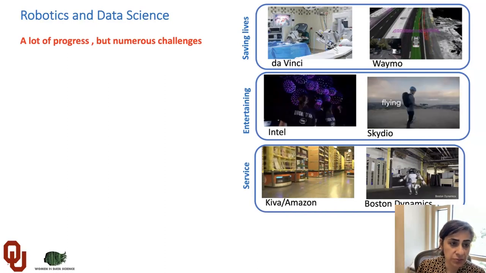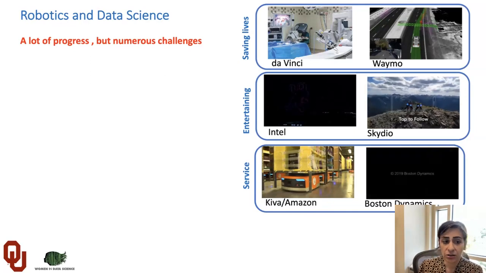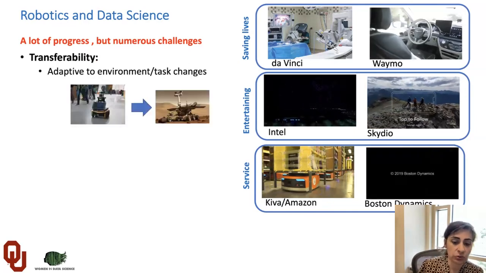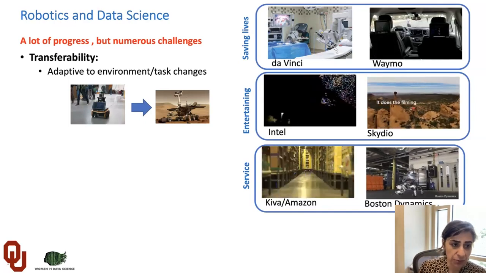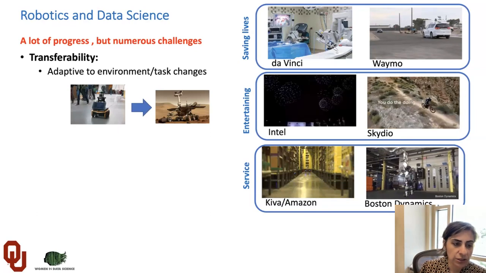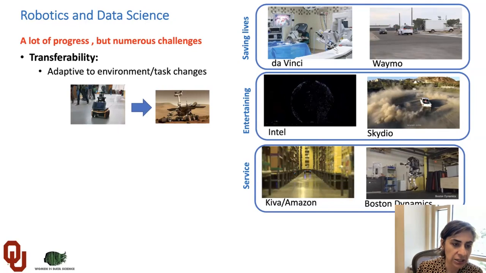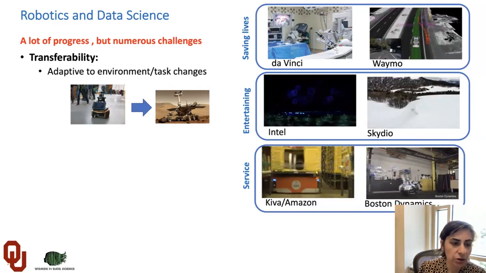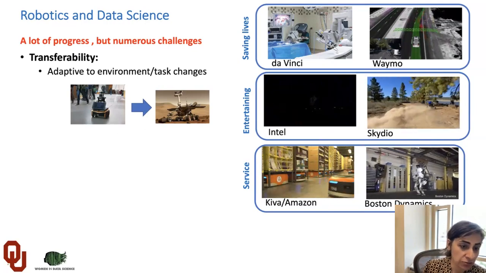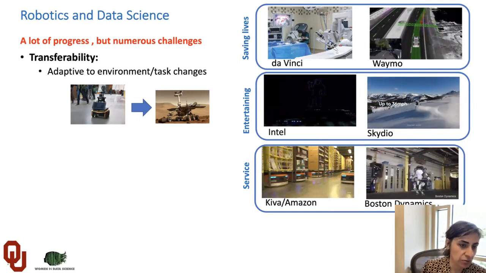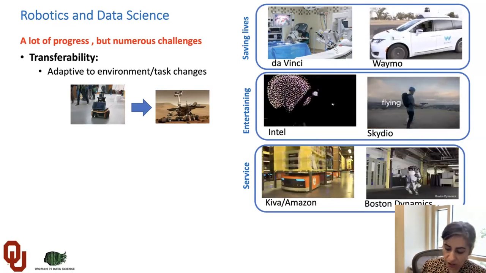Although there is progress in robotics, AI and data-driven algorithms, there are still numerous challenges that we want to discuss today and how we can tackle these problems. For example, transferability. Assume that we train the robotic navigation system on a specific dataset, for example inside an indoor environment. However, you want your robot to run and perform in other spaces and different environments compared to the environment that you trained on.